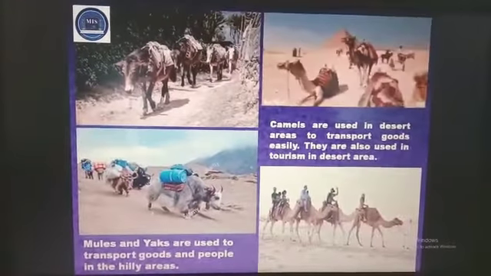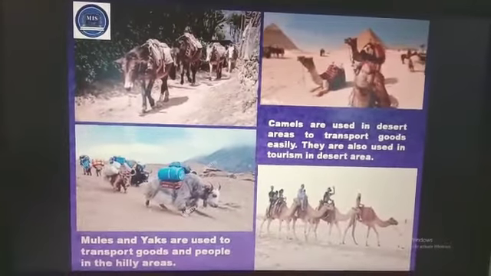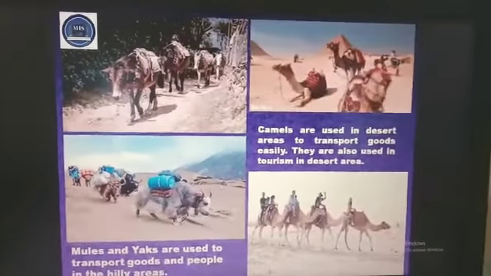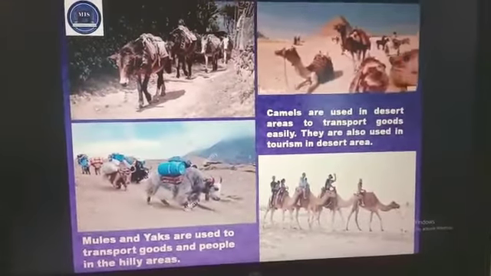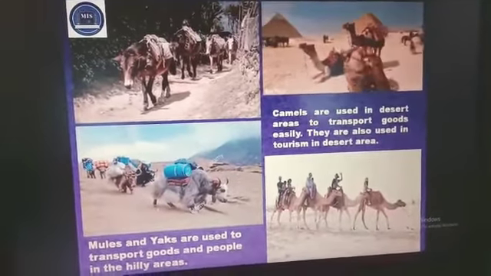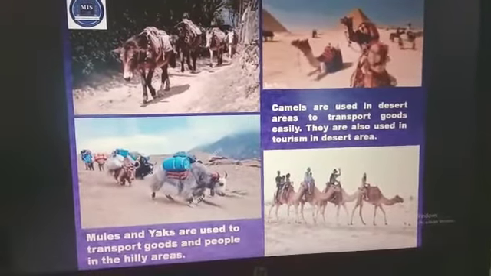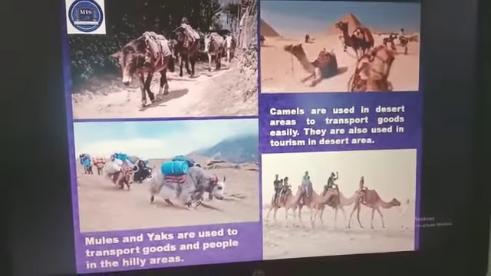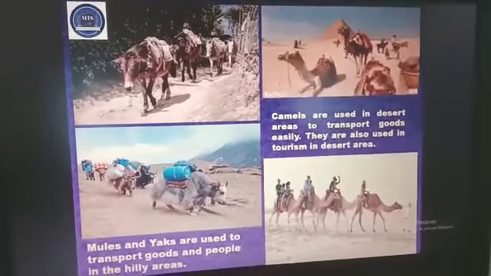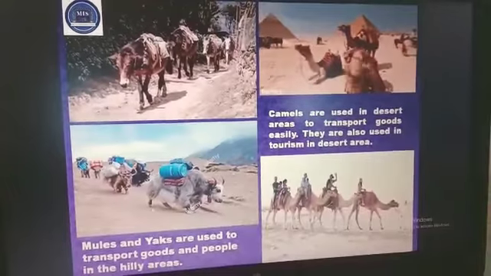Mules and yaks also come under livestock rearing. Mules and yaks are used to transport goods and people in hilly areas. In hilly areas, yak's milk is also used, as the yak is a kind of cow of hilly areas. Camels are used in desert areas to transport goods easily. They are also used in tourism in desert areas. Camels have padded feet so they can easily walk on sand.